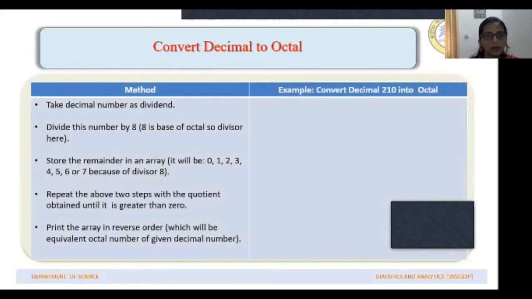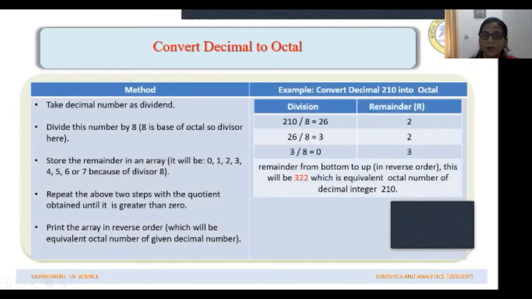For example, say you want to represent 210 in octal form. So you just have to divide this number by 8. 8 goes 26 times into 210. 2 will be the remainder then. Again, you should divide this quotient by 8. So 26 divided by 8, the quotient is 3. 8 3s are 24, so 3 is the quotient, 2 is the remainder. Then again divide this 3 by 8. 3 cannot be divided by 8, so the quotient will be 0, and the remainder will be 3.